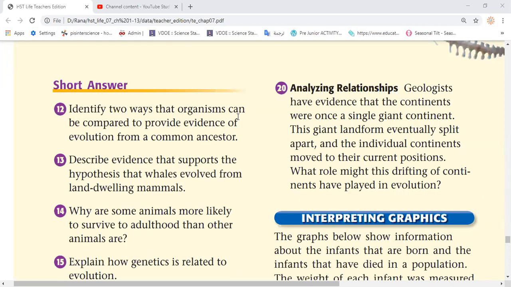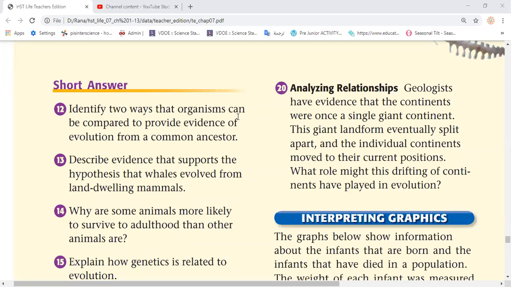That means the structure of the bones, how they look, as we observed when comparing the structure of the wing of the bat, the arm of the human, even the forelimb in the horse or cat, and so on. We will observe that they have similar structures, which means they descended from the same common ancestor. And also we said we could compare DNA similarities between most living organisms, which prove that they descended from a common ancestor.